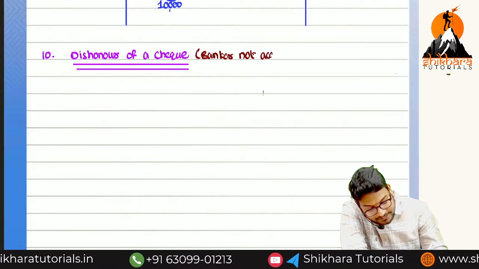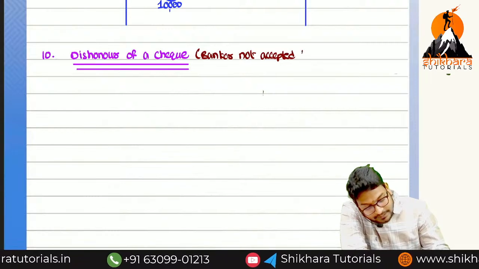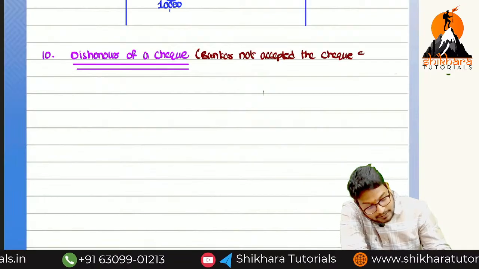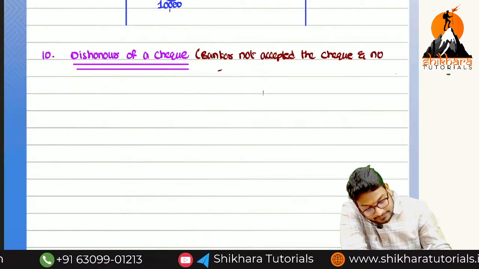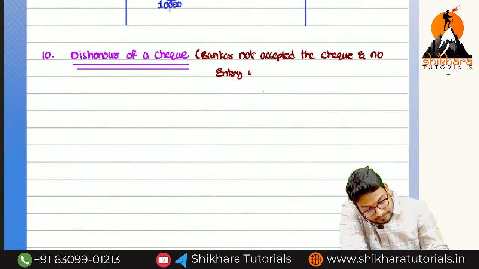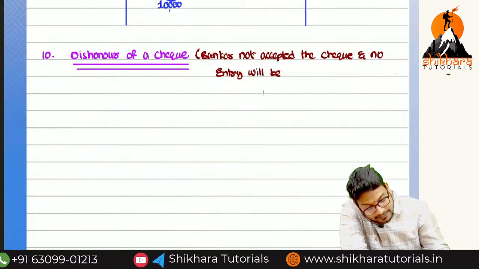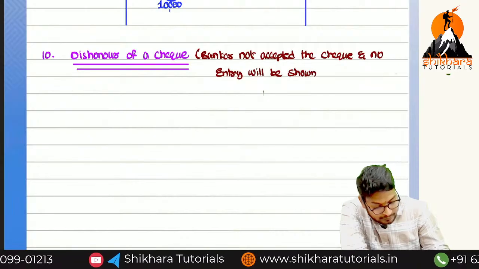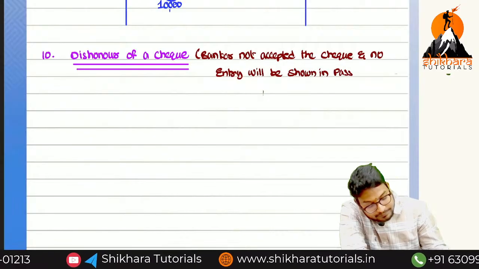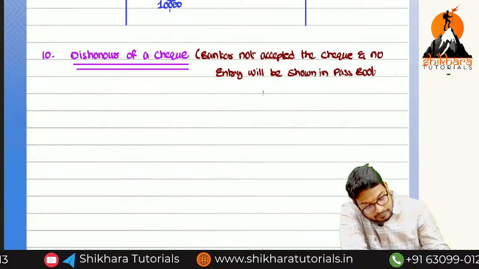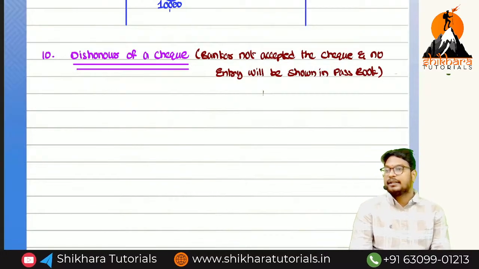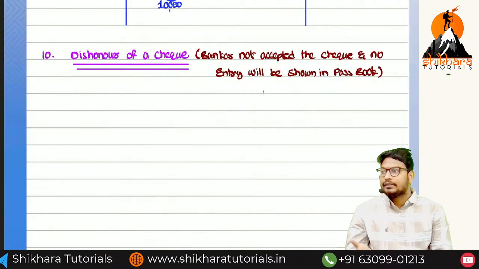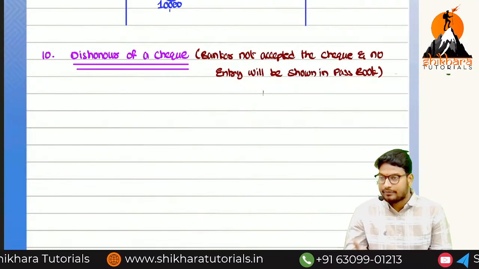Dishonor of a check means the banker did not accept the check, and no entry will be shown in the passbook. There are several reasons. The date may not be in the correct format.